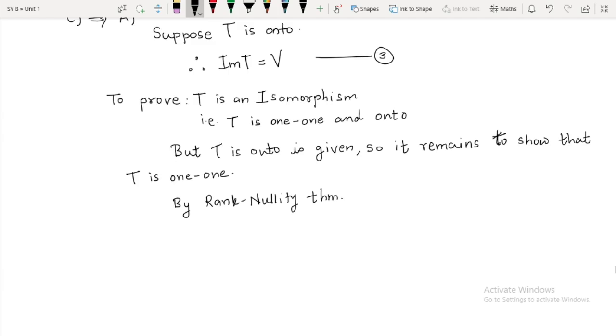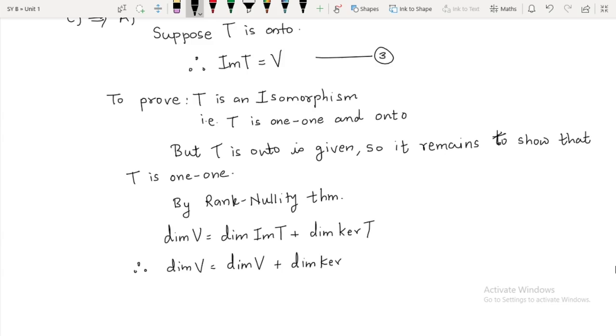So by rank nullity theorem, what are we having? Dimension of V is equal to dimension of image of T plus dimension of kernel of T. Am I right? Therefore dimension of V is equal to dimension of V, because image of T is nothing but V from 3, plus dimension of kernel of T. So this I have used from 3.